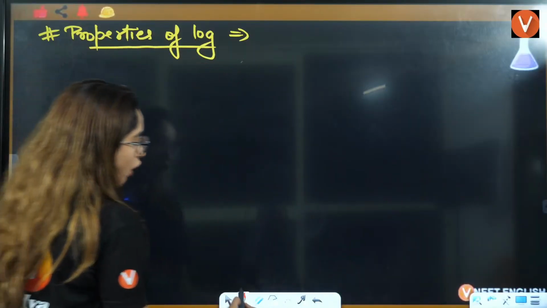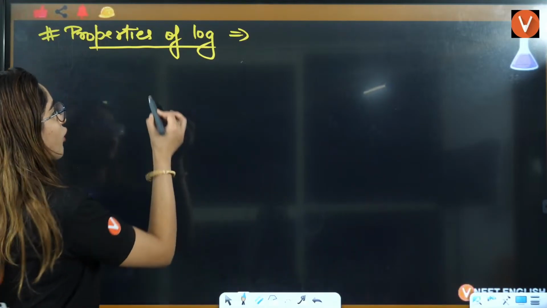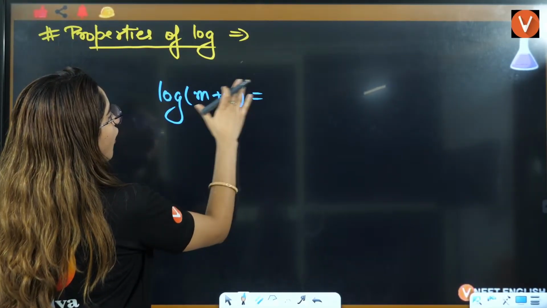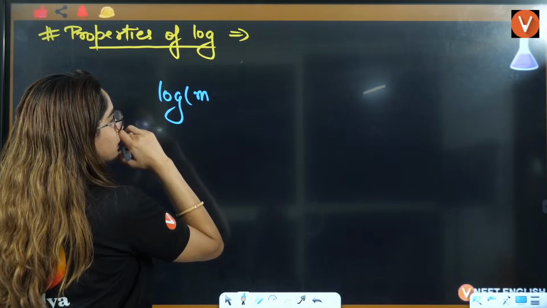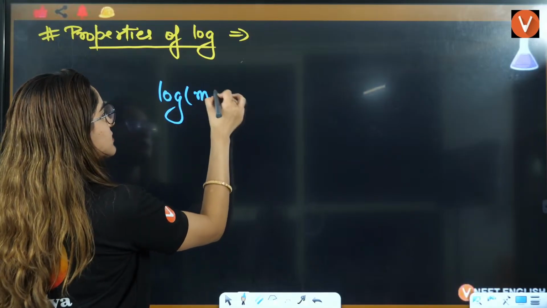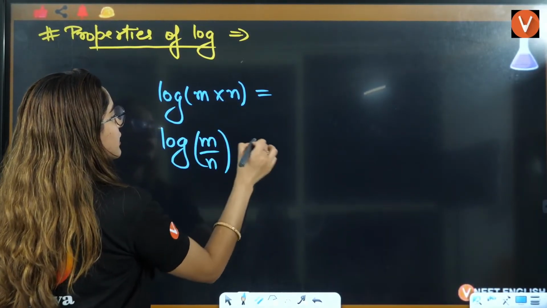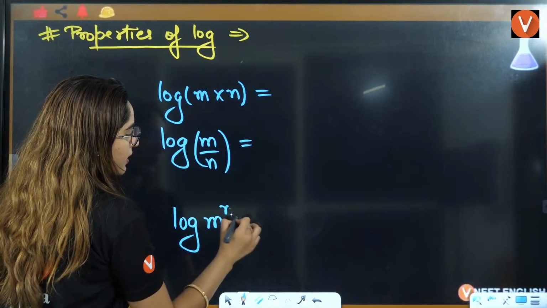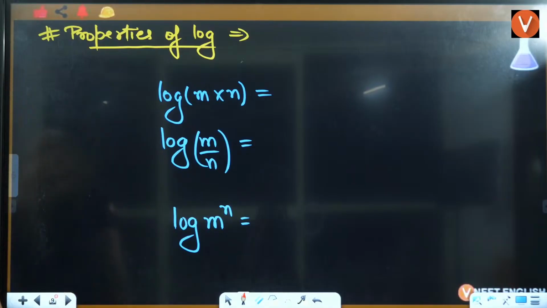Okay. Properties of log, let's talk about. Now, the first major property of log is log of m plus n. Or you can say, let's talk about log of m multiplied by n, log of m divided by n. That is the second property. The third property is log m raised to power n. Let's talk about these three properties of log.